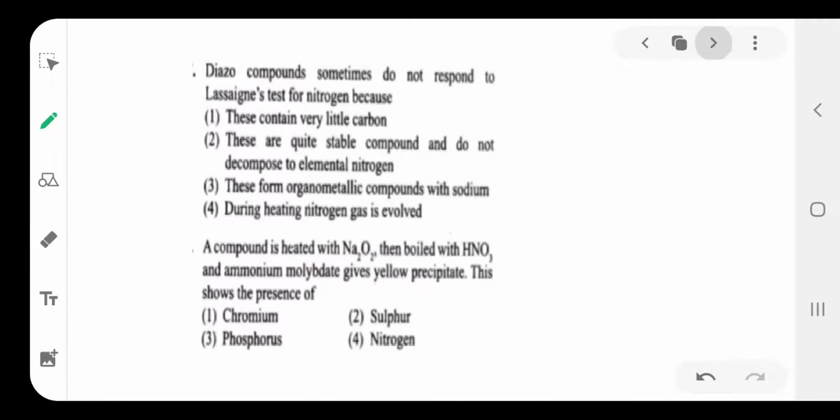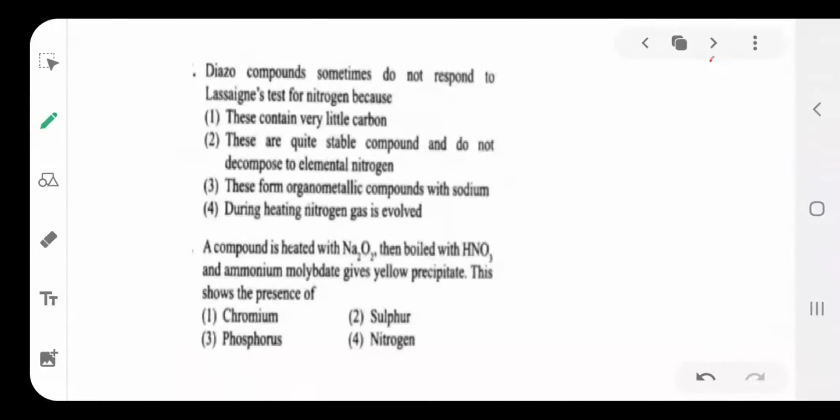Then the next one. Diazo compounds sometimes do not respond to the Lassaigne test for nitrogen because they contain very little carbon and are quite stable, and do not decompose to elemental nitrogen.